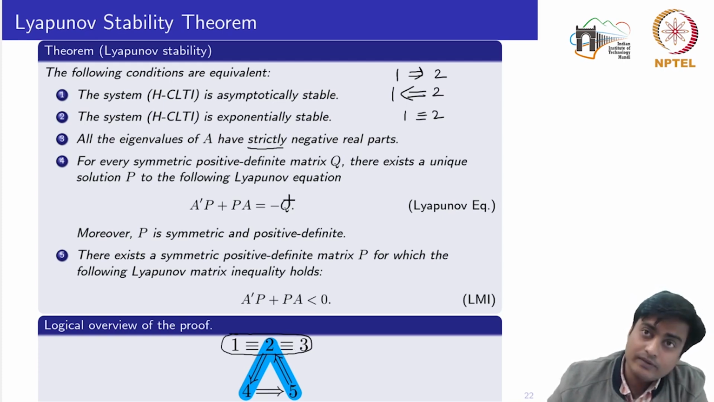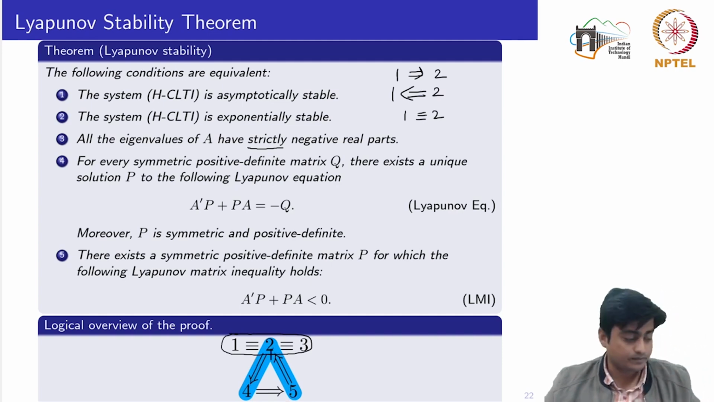And 4 implies 5 is quite trivial, meaning if the statement 4 is true, then the statement 5 is also true, and this could be done by choosing Q as an identity matrix. Once you put Q as an identity matrix of the same dimension in the Lyapunov equation, you would directly obtain this LMI. So 4 to 5 is pretty much straightforward. Next we would see 2 implies 4 and 5 implies 2.